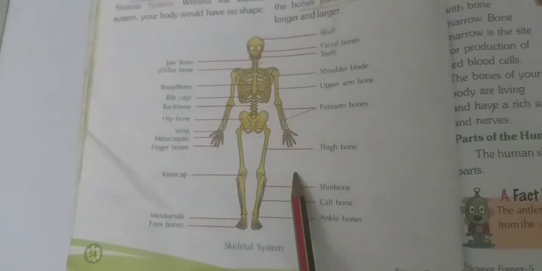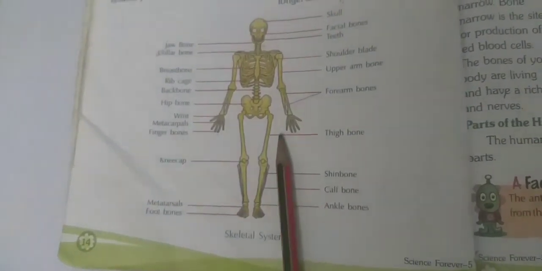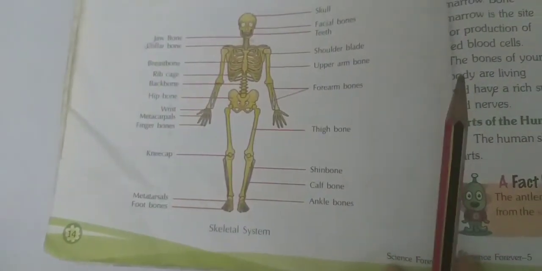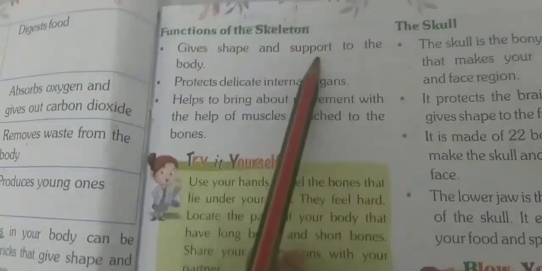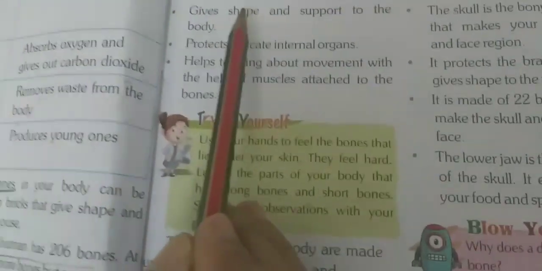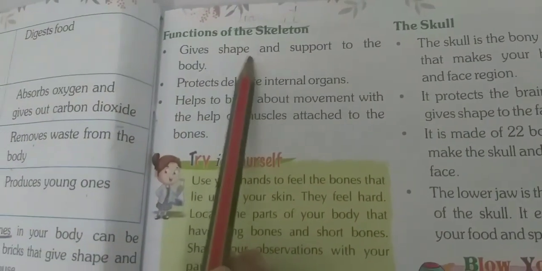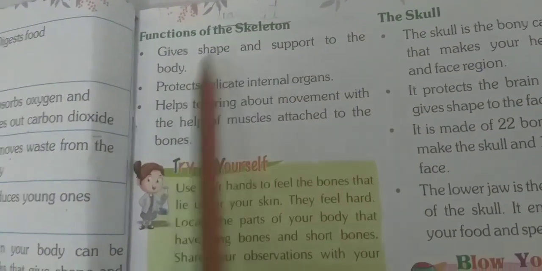Now we will go through the functions of the skeletal system. First, it gives shape and support to the body.